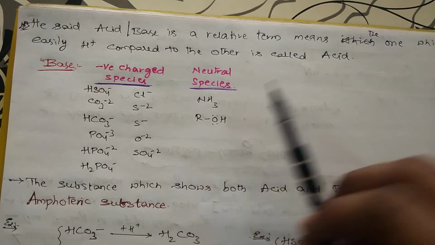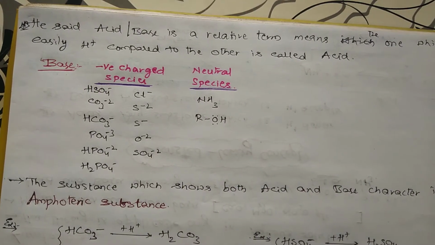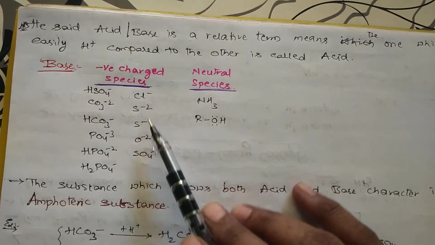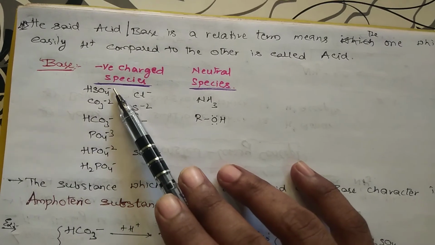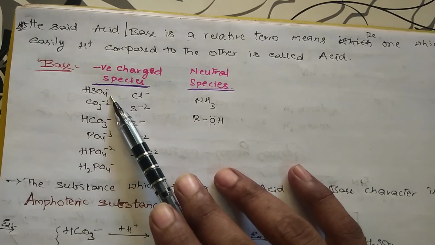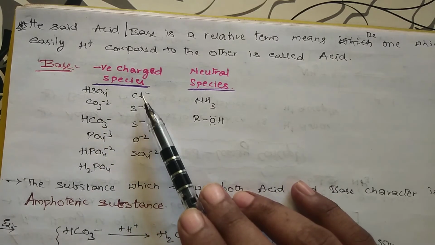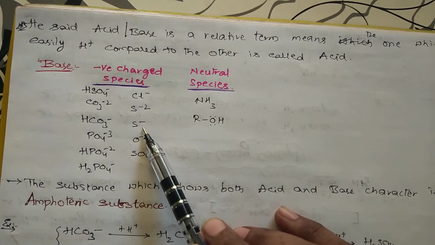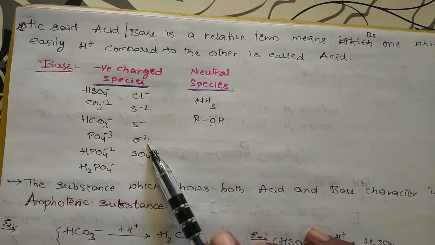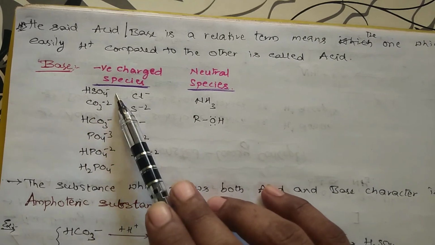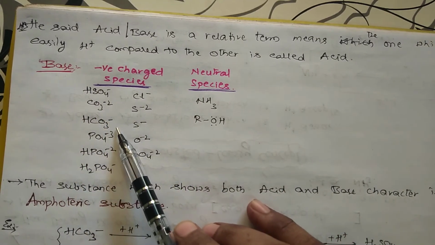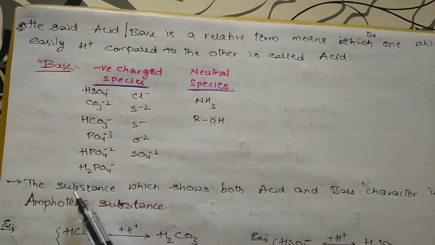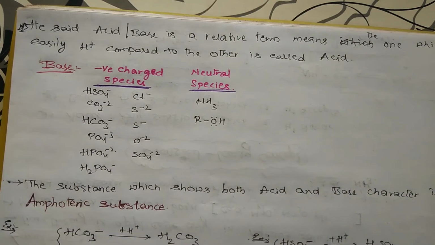Suppose I go for the bases; acids you can easily classify, since they are the H donors. Bases are negatively charged species, something like Cl minus, S minus 2, O minus 2, SO4 minus 2. So what happens? These will accept H plus. If this accepts H plus, it becomes HCl. This becomes H2S. This becomes HS. This becomes H2O. This becomes H2SO4, H2CO3, H3PO4. These can be converted, right?